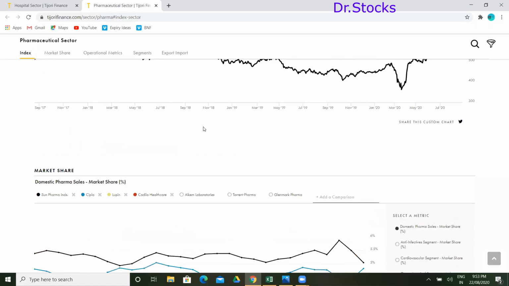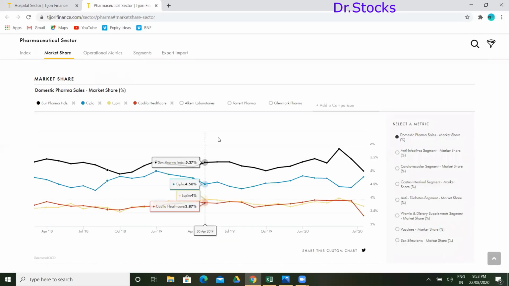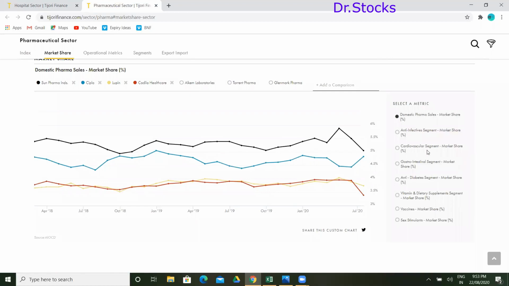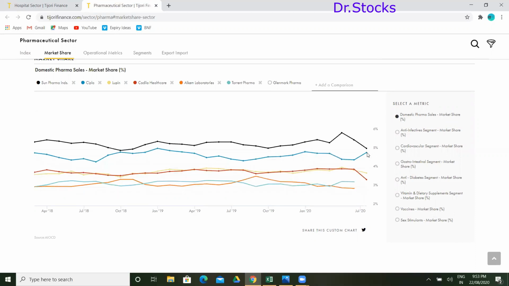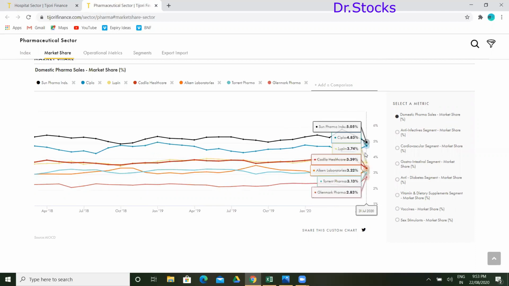So this is the pharma sector completely. I'm going with the market share. So this is the complete set of metrics for pharma. What are the things available? Right now in domestic pharma sales, Sun Pharma is leading this field. Let's check which is leading. There is a close tie between Cipla and Sun, so they are leading the domestic segment.